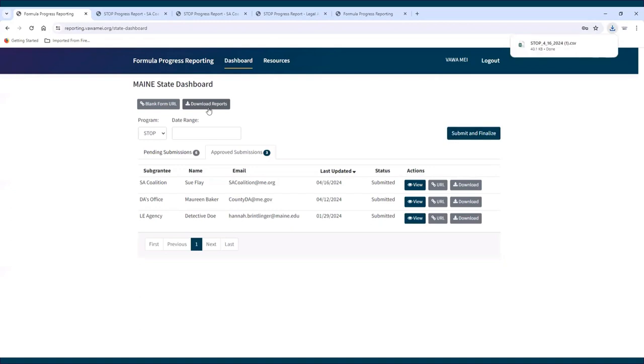Once a report has been approved by the state administrator and has been moved to the Approved Submissions tab, state administrators can download an individual report into an Excel file. Simply locate the subgrantee name and click the Download button in the Actions column.